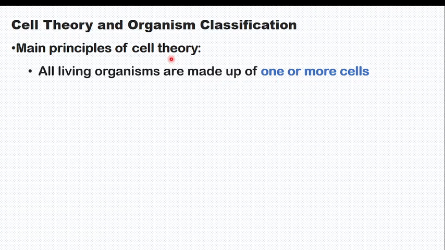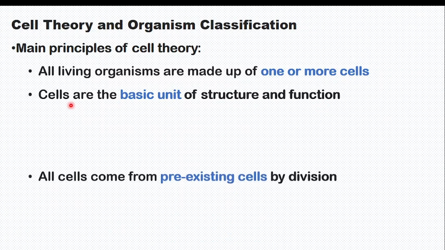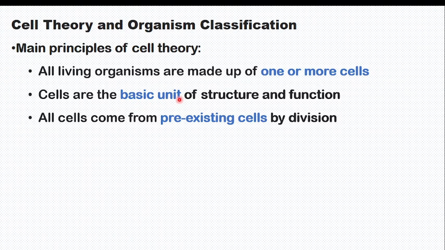Another cell theory says that cells are the basic unit of structure and function. Any structure or function that happens in your body is because there is a base, there is a cell. For example, respiration: there are cells responsible for respiration. Next, all cells come from pre-existing cells by division. There is cell division, which means a cell can divide and produce another cell. Without cell division, no cell can be available. You are growing because your cells are being divided.